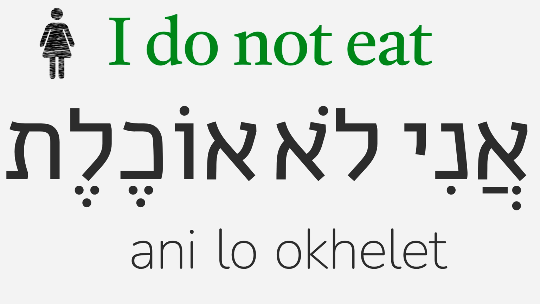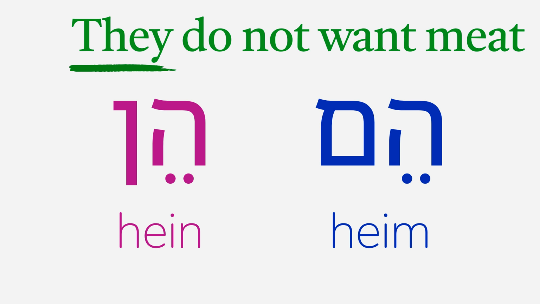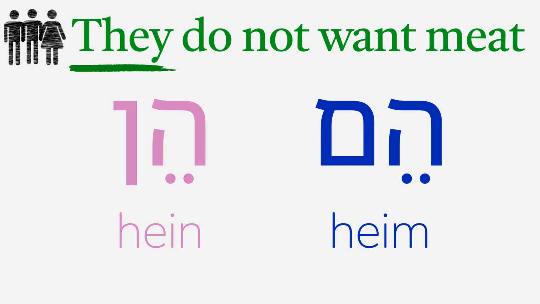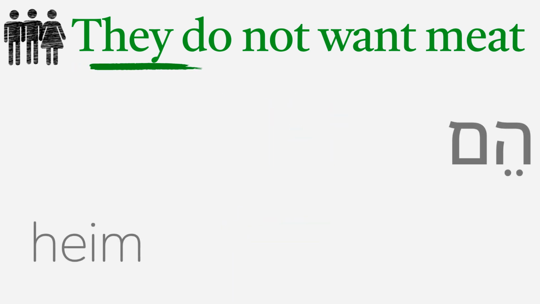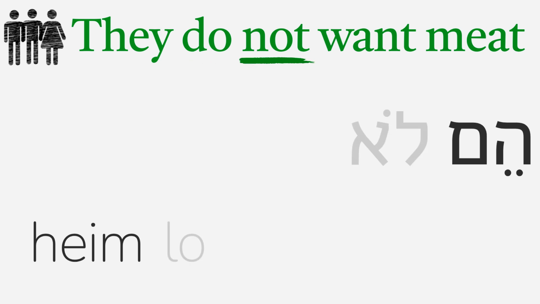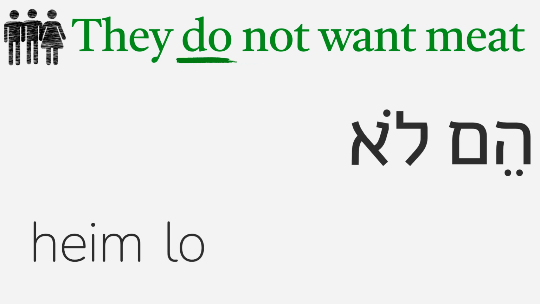To say they do not want meat, we'll first have they, which is heim or hein. Let's say we're talking about a mixed group of both men and women, which means that we'll need to use heim, the they pronoun that can be used for groups of all men, but also for mixed groups. Next is do not. In Hebrew, we only need to translate not into lo. We can ignore the word do.